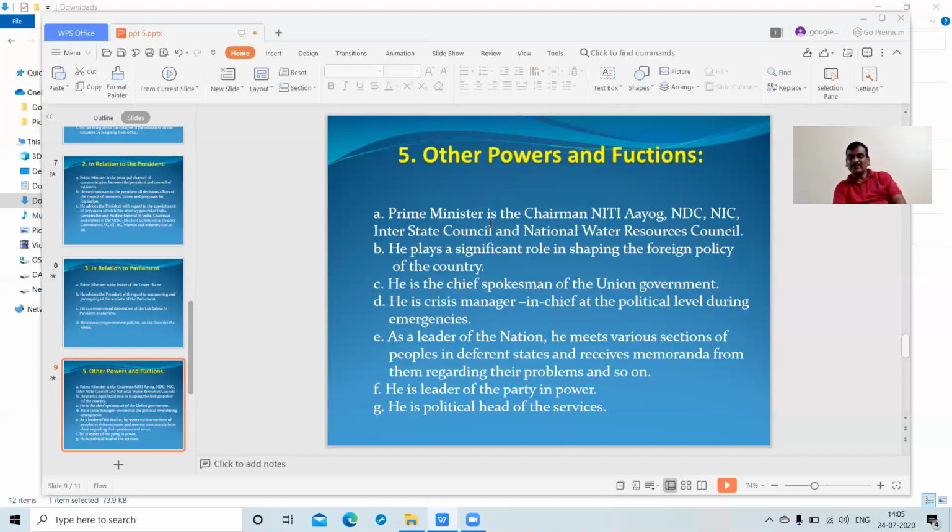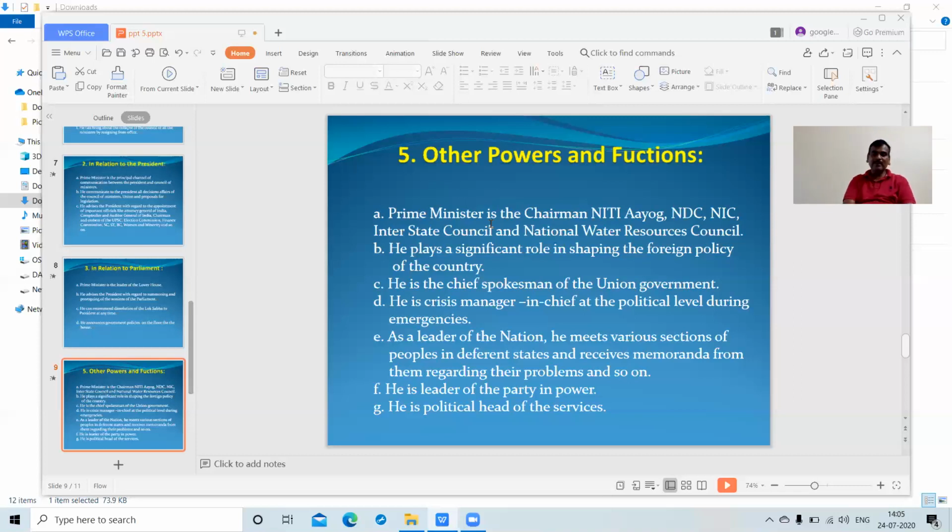We have seen tribal issues and other issues raised by the demands of the people. Suppose in the formation of Telangana state, the major issue was the separation of Telangana from Andhra Pradesh. The Prime Minister will address the issues of the people.